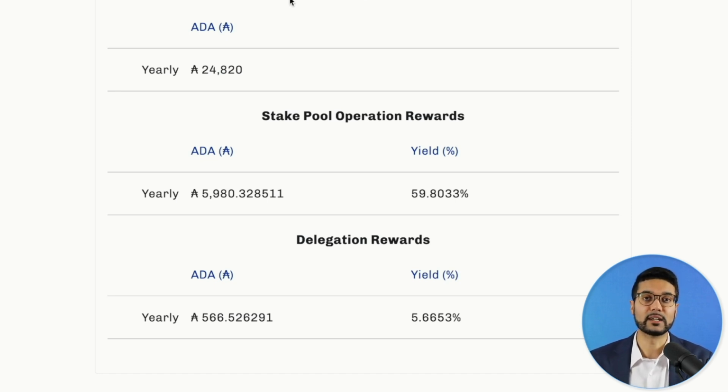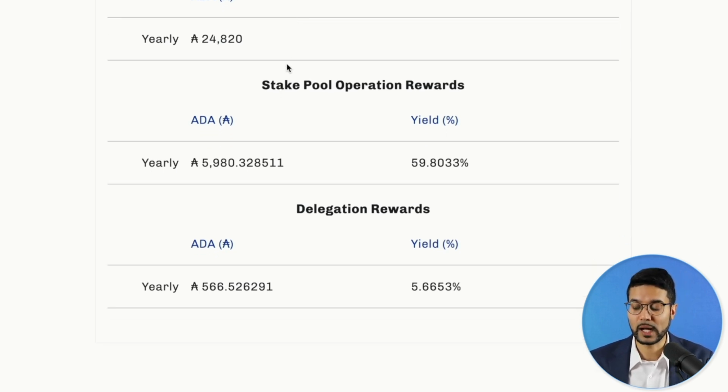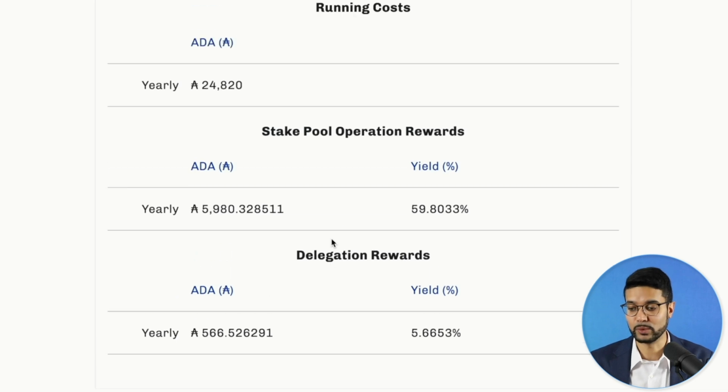340 ADA fixed fee. That's the minimum fee that the stake pool will earn each epoch for being online to mint blocks. The stake pool operation rewards, that is from the margin, that percentage fee that's being charged each epoch for being online. And then the delegation rewards, that is our pledged ADA, that 10,000 ADA that was earning rewards because it was delegated to our stake pool as well.